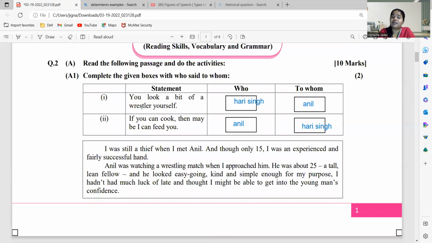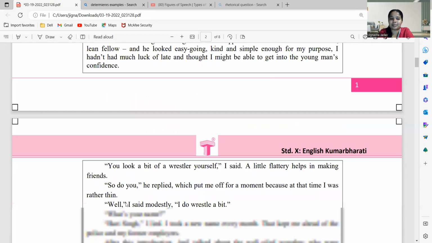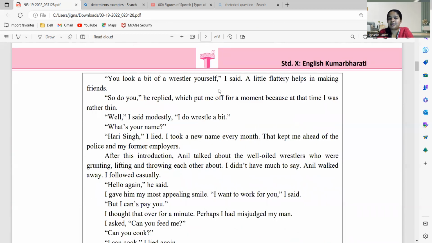"You look like a bit of wrestler yourself." ये चीज किसने किसको बोली? We had seen Hari Singh said to Anil. Why? Just because he wanted to impress him. देखो यहाँ पे हम लोग ने देखा ना. You look like a bit of wrestler. I said. I is Hari Singh over here.